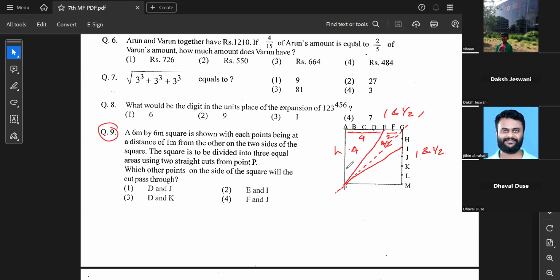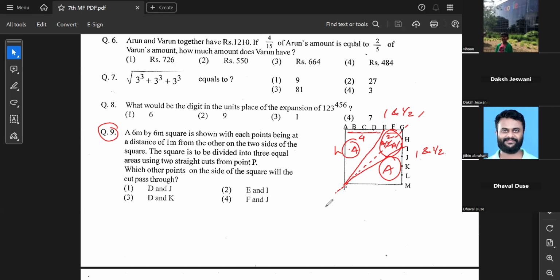With this logic, whatever is this area, उसका half रहेगा यहाँ पर. So, one full area and half area. Similarly, due to symmetry, the same logic यहाँ पर भी apply कर सकते हैं. Over here also, I can apply the same logic. This will be one full area and this will be half area. So this is also 1.5, and this is also 1.5. Now, when I remove the dotted line in between, this is one full area and this is half plus half, again a full area. This is also a full area. Now I can say that the overall area is divided into three equal areas. Do you understand?